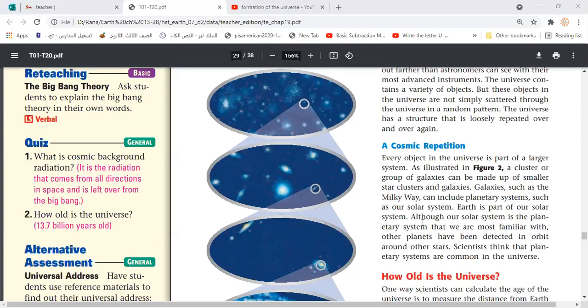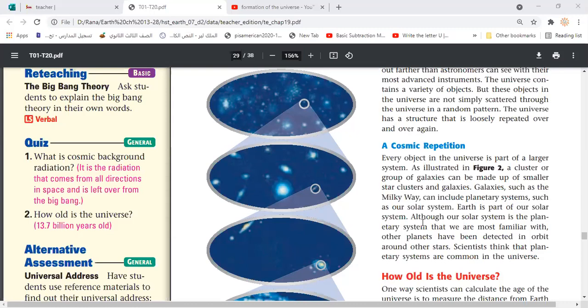Anyone know what the estimated age of the Earth is? How old is the Earth? Do you remember, guys? 6 billion years? Hannah Yasser? 7.6 billion years. No, that's too much. Just a little bit. So, Laura? 4 billion years. Yes, 4.6 billion years. Good. So that means the Big Bang already started, and it took many billions of years until things arranged and formed our solar system.